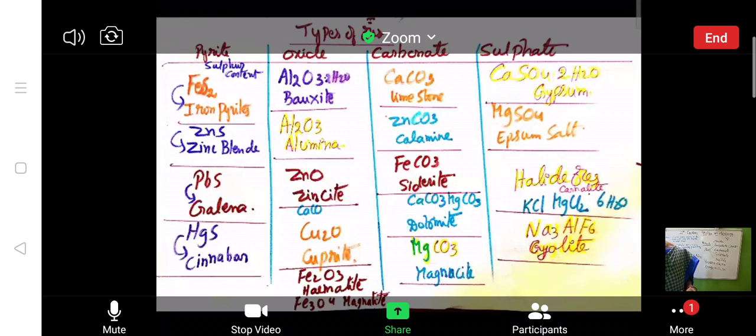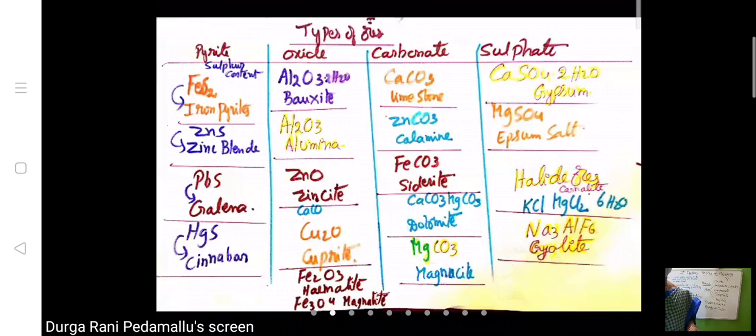So here some of the compounds have water in them, inbuilt, some 2 molecules or 10 molecules or 7 molecules of water. Bauxite is one example. Alumina, Al2O3, in that water molecules will not be there. Zincite is the oxide ore ZnO. Zinc is available in oxide form and sulfide form. In both forms it is available in nature. Next, copper oxide Cu2O, its name is cuprite.